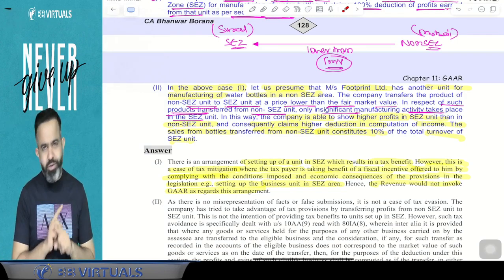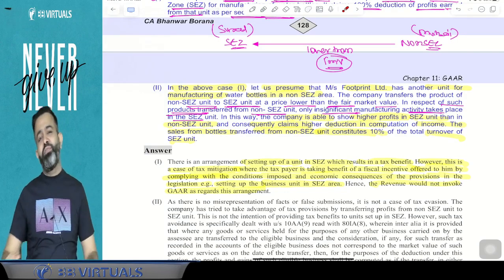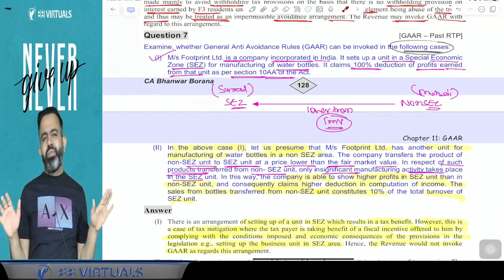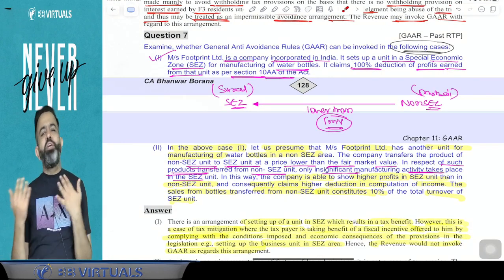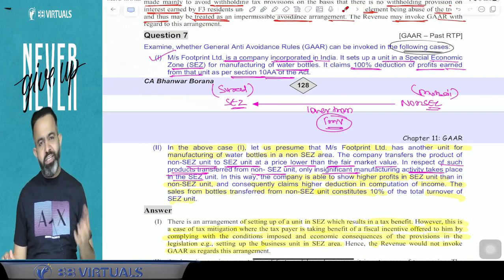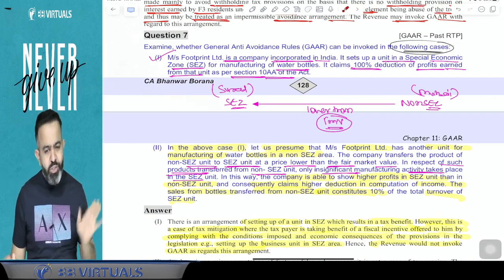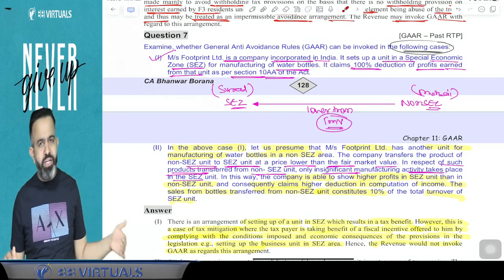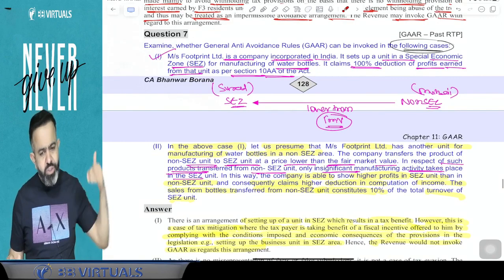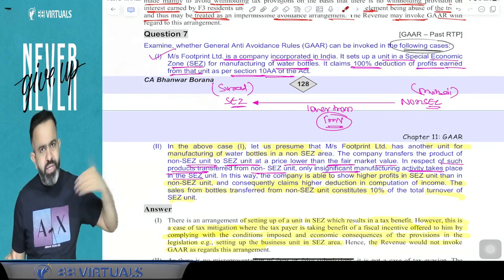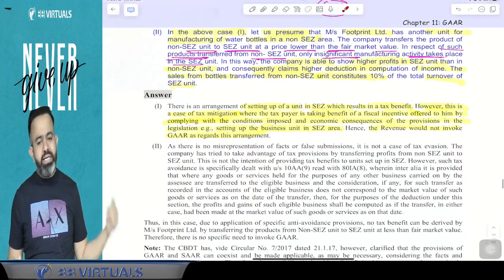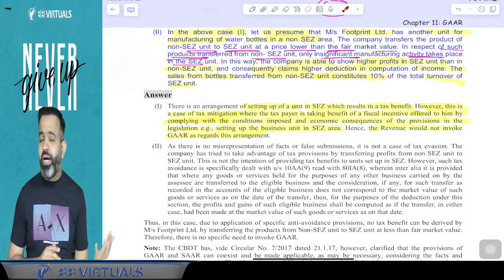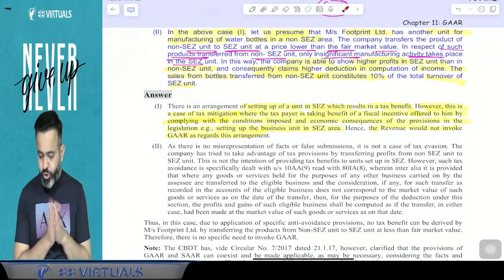And guys, if it is not at the fair market value, then you have to bring that to the fair market value. So for this type of transaction, SAR is already available, so there is no need of the GAR. But as per the CBDT clarification, GAR and SAR can coexist. So here you have to write that for this type of transaction, specific anti-avoidance rules are already there, and this transaction should be on the fair market value only. If it is not on the fair market value, they will bring it to the fair market value. SAR is already there, so there is no need of the GAR. However, as per the CBDT clarification, GAR and SAR can be in coexistence. So that should be the answer you have to write.